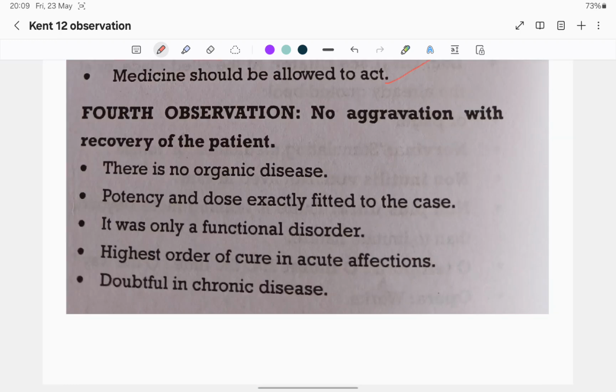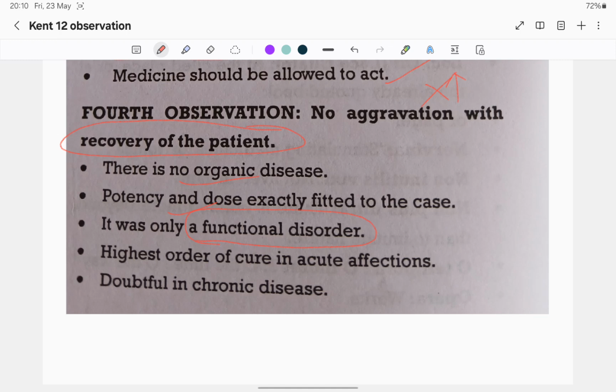Fourth observation: there is no aggravation, sorry, there is no aggravation with recovery of the patient. Here is recovery of the patient, meaning cure. There is no organic disease, no pathology. Potency and dose exactly fitted to the case. It was only a functional disorder. Here only functional disorder, meaning psora.